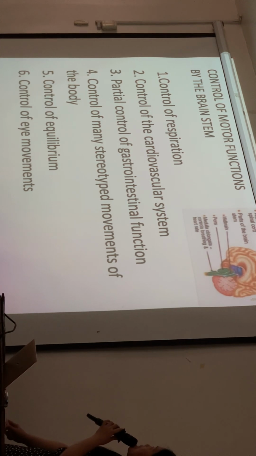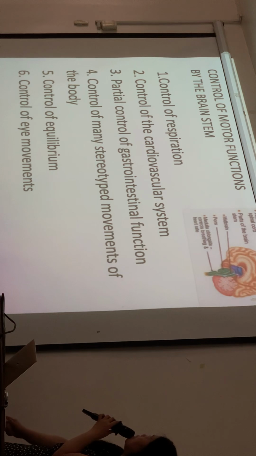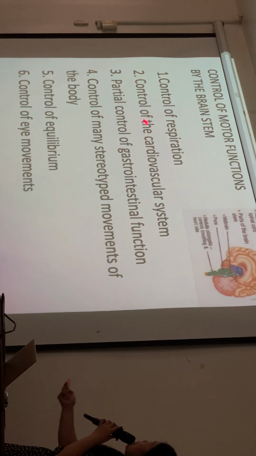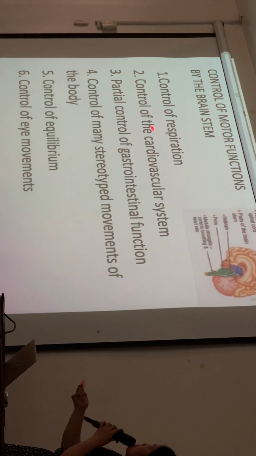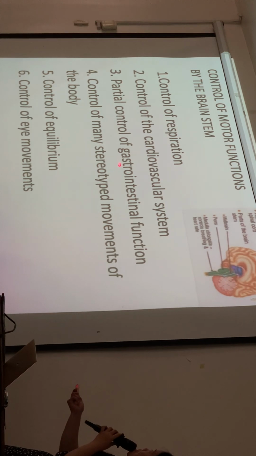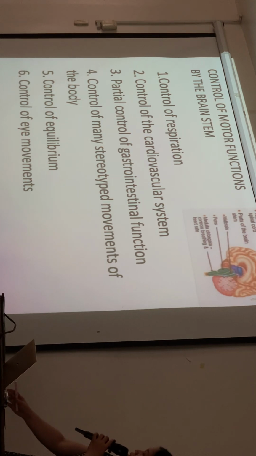What about the brainstem? These are the functions of the brainstem: respiration, cardiovascular system, GI function, stereotyped movements of the body, equilibrium, and eye movements.